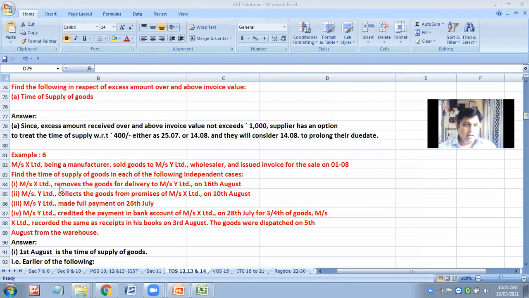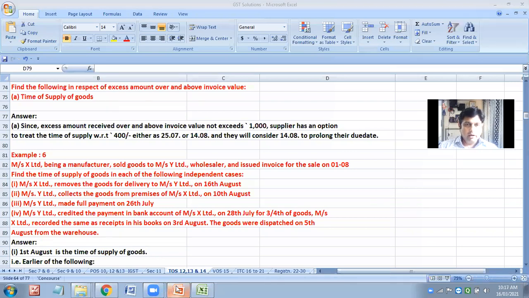X Limited removes the goods for delivery on 16th August. What will you consider as time of supply? Absolutely right, whichever is earlier.